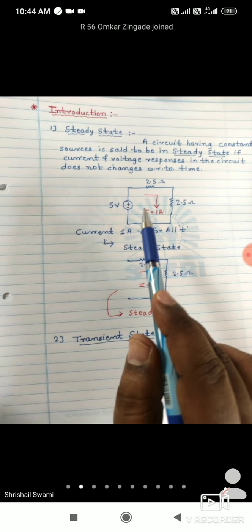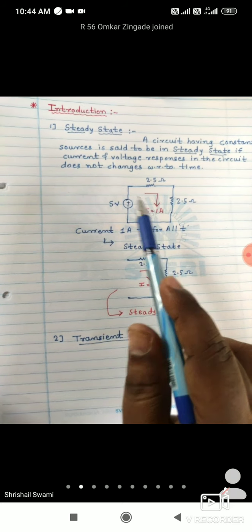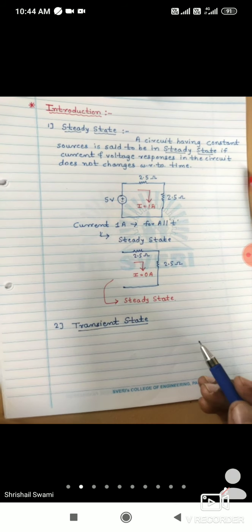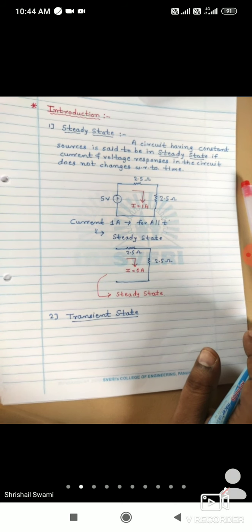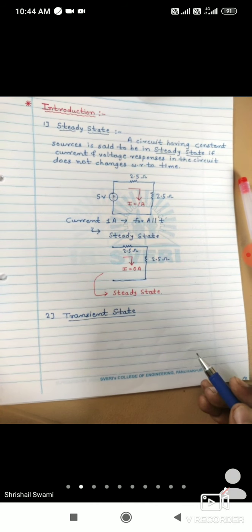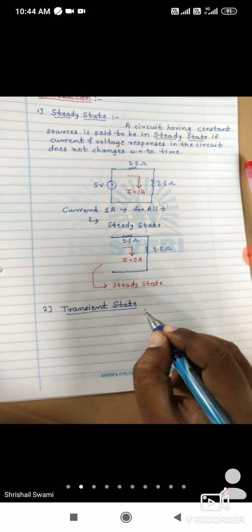Or let us say the reverse: it will change from one steady state to another state by removing the voltage source. Okay, so both are possible, connecting or removing. So next, transient state, we can consider the behavior of the circuit.